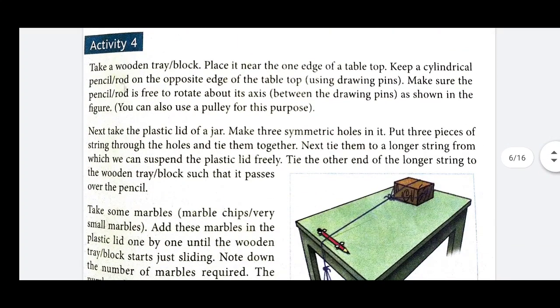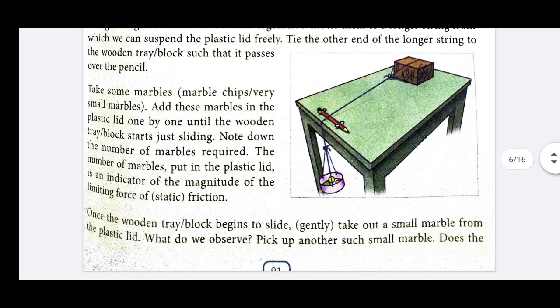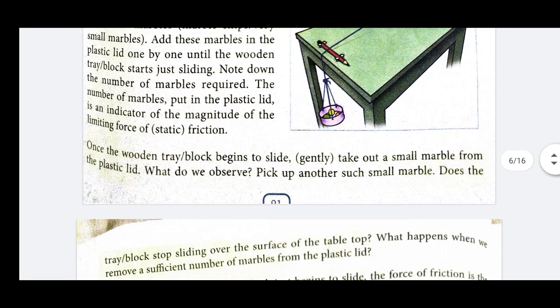If we have to arrange static, sliding and rolling friction in increasing or decreasing order, then rolling is least, sliding is slightly more than the rolling, and static is more than these two.